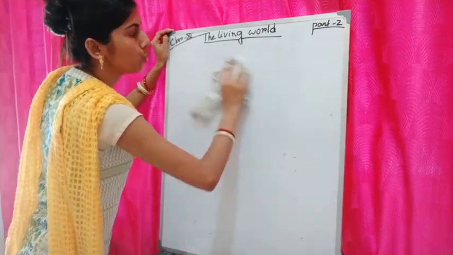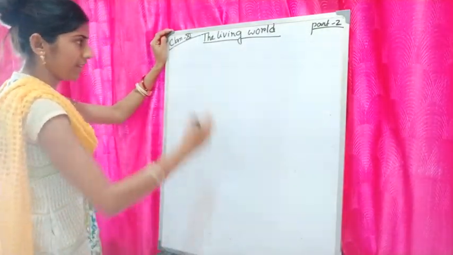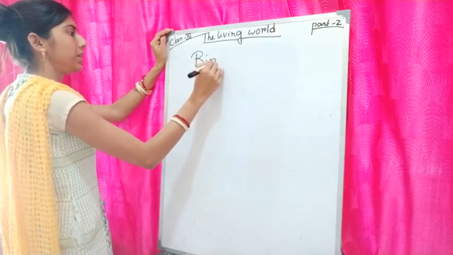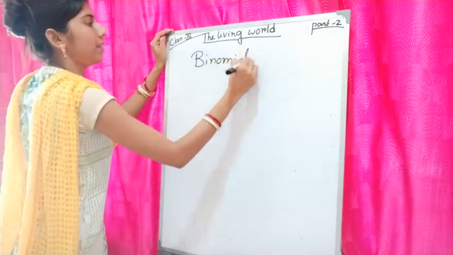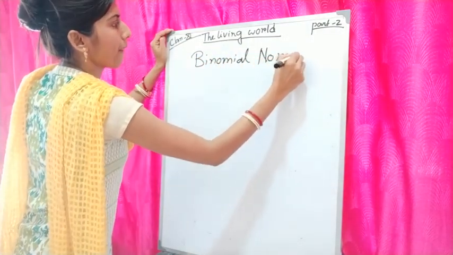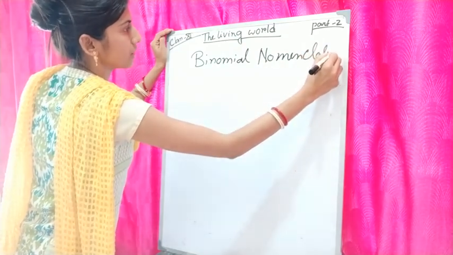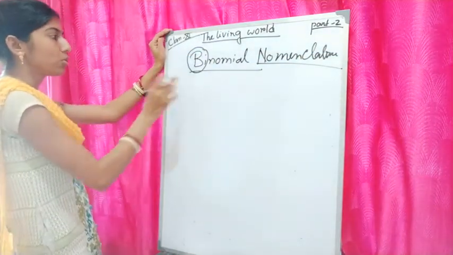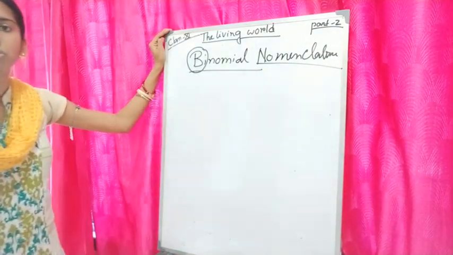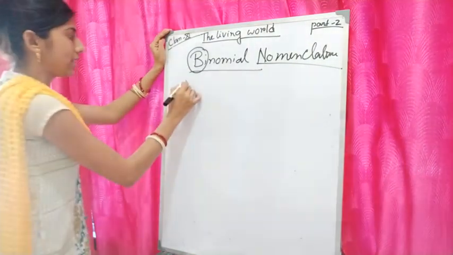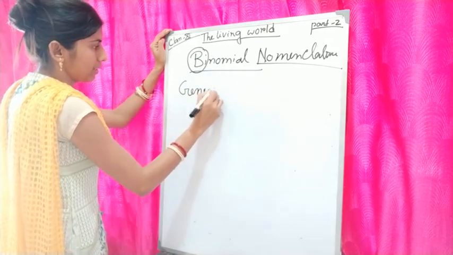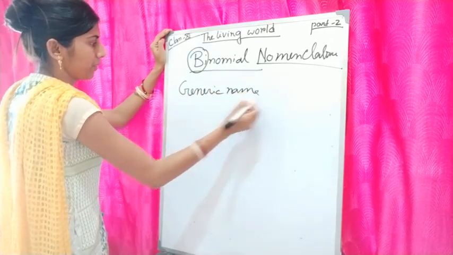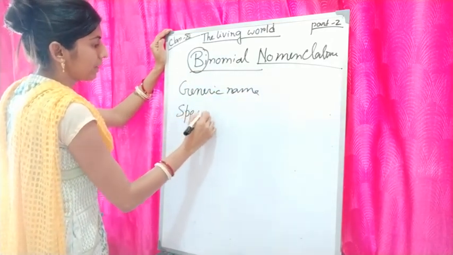Bi means two. Binomial nomenclature. So as I have mentioned, bi means two. So in the name, two parts will be there. One is the generic name and another one is the specific name.